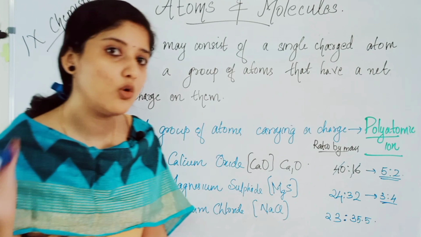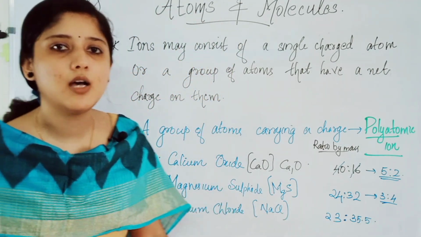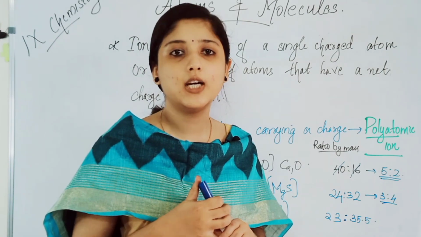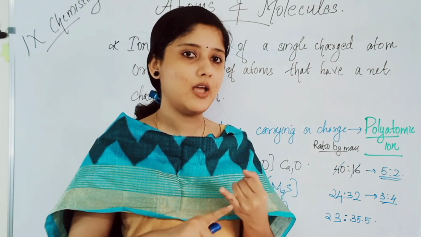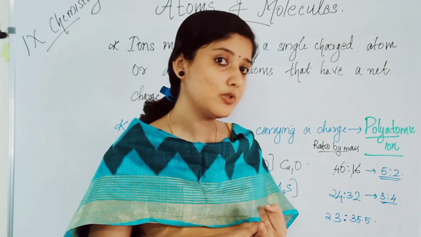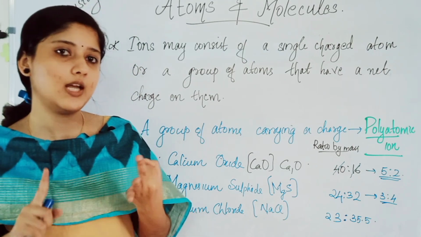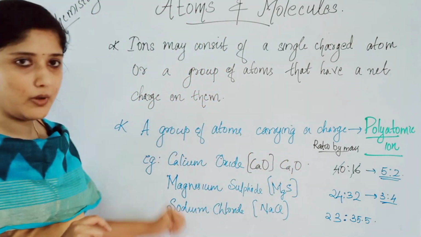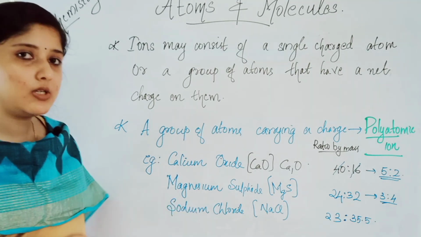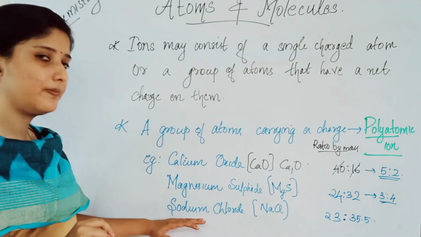The combining elements are sodium and chlorine, and the ratio by mass is 23 is to 35.5. We studied ions and the characteristics of ions, classification, polyatomic ions, and also the ratio by mass of some of the ionic compounds. These three are examples of ionic compounds, compounds formed by ions.